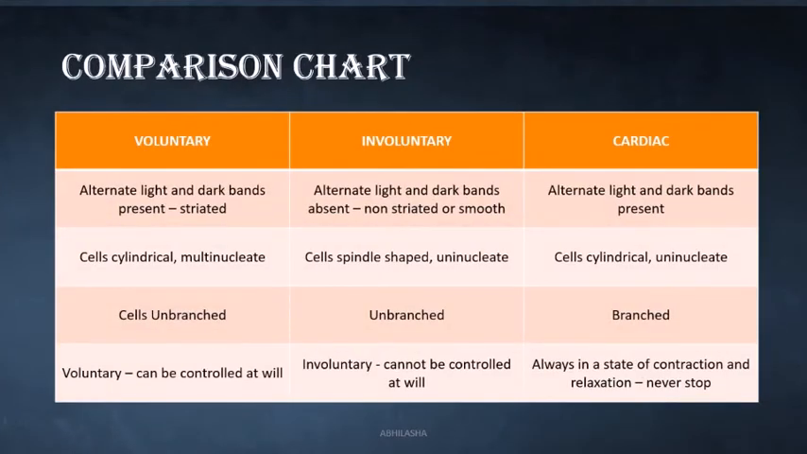Now this is a comparison chart for the 3 types of muscles: voluntary, involuntary and cardiac. What we have already done is compiled here in the form of a table.